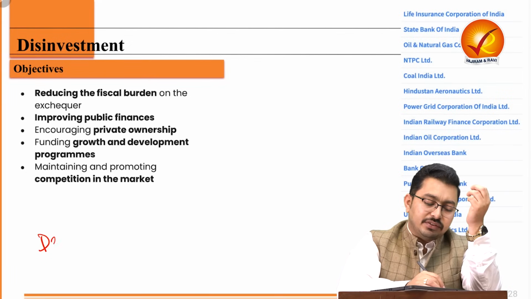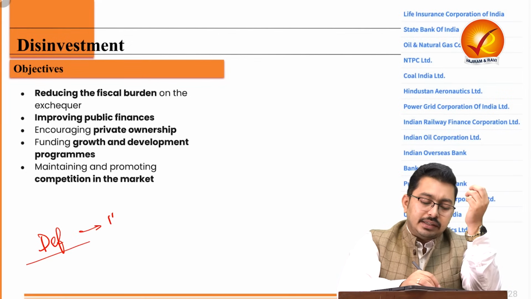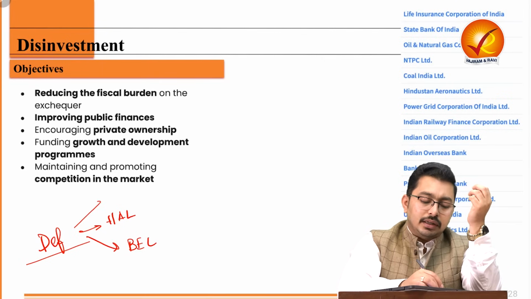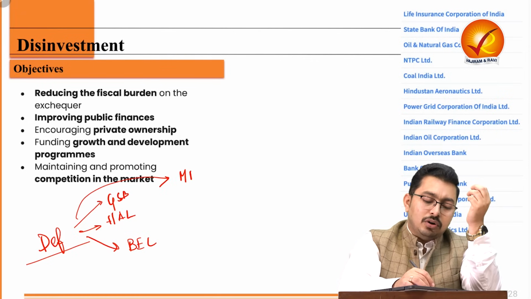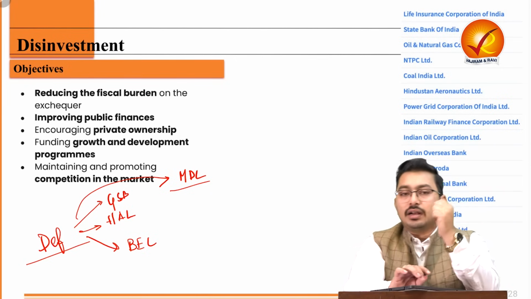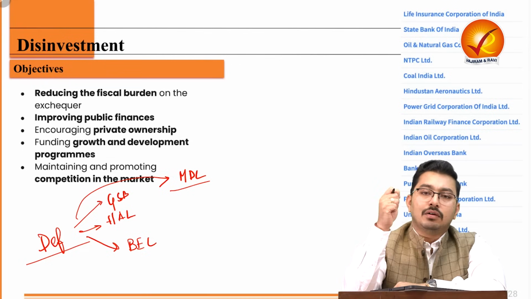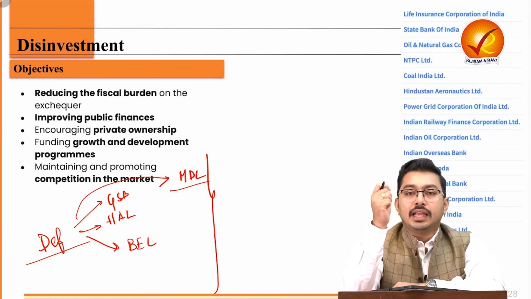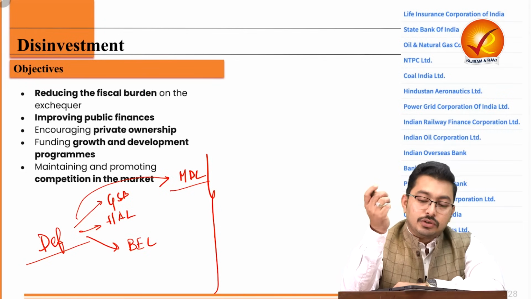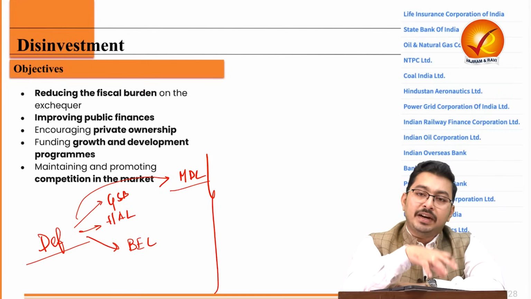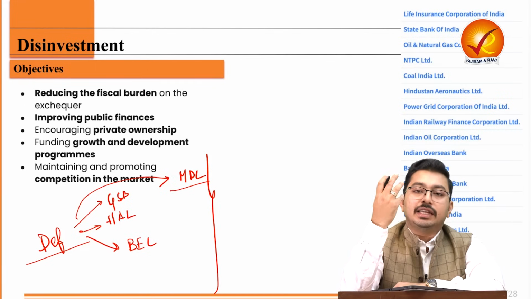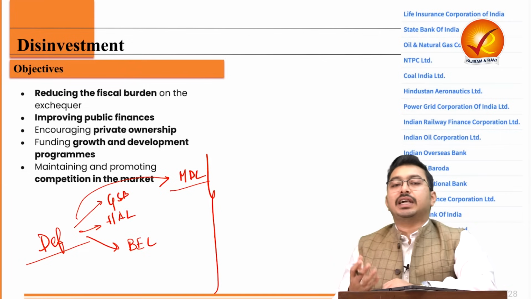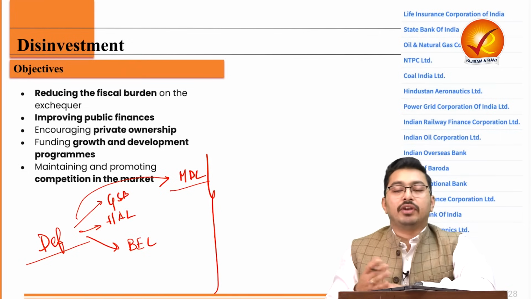Can we take the example of defense? Can I say that Hindustan Aeronautics Limited, Bharat Electronics Limited, the Garden Reach Shipbuilders, then the Mazagon Dock Limited, such companies are nothing but government companies with more than 80% ownership of the government, and they are involved in making Indian defense industry Atmanirbhar. So can I say in these sectors the government needs to spend more? On the other hand, can we say that there will be some sectors where the private parties can now take the baton of growth? For example, power.